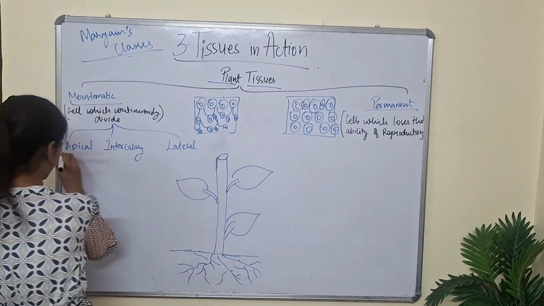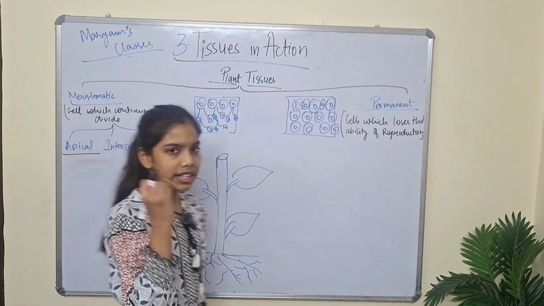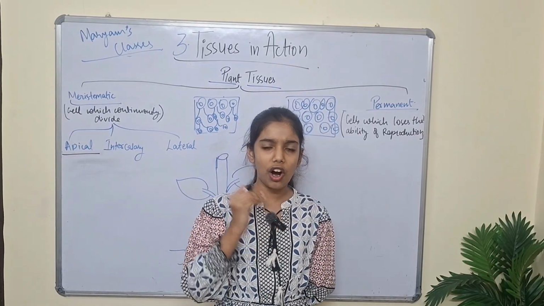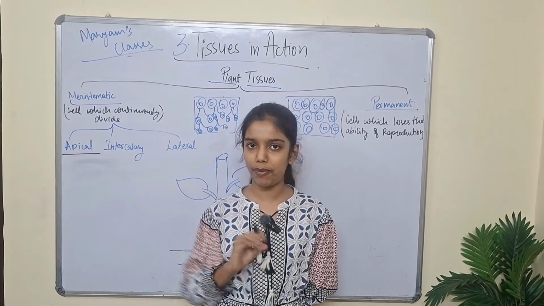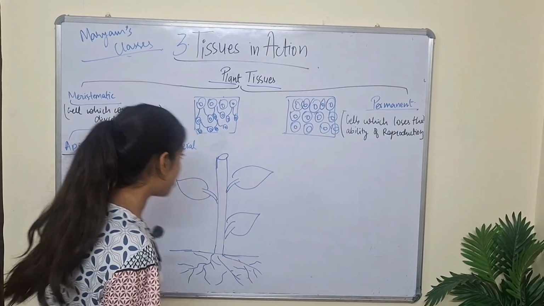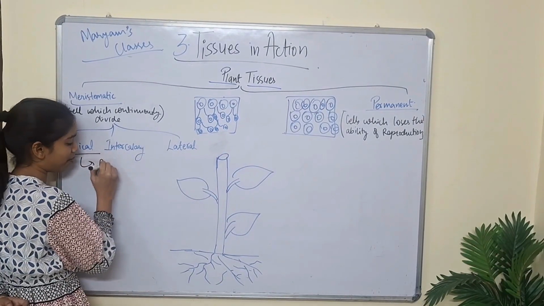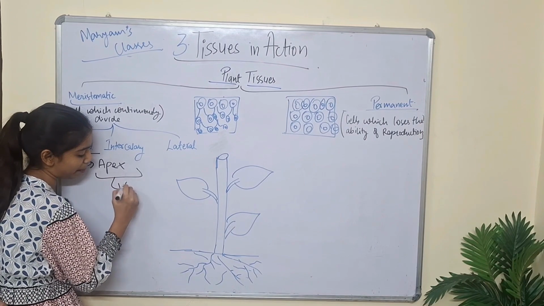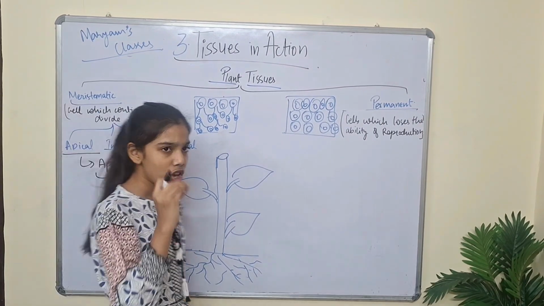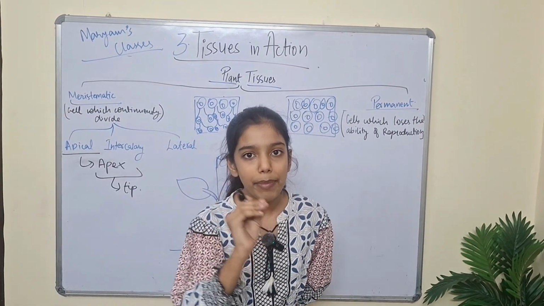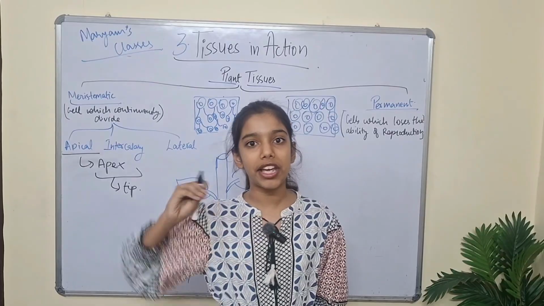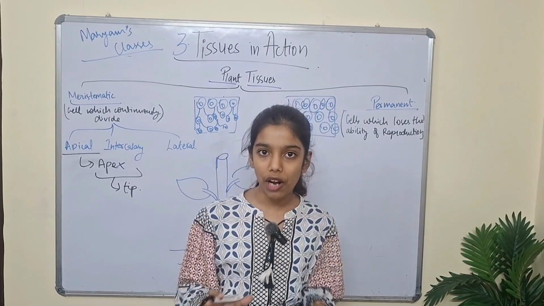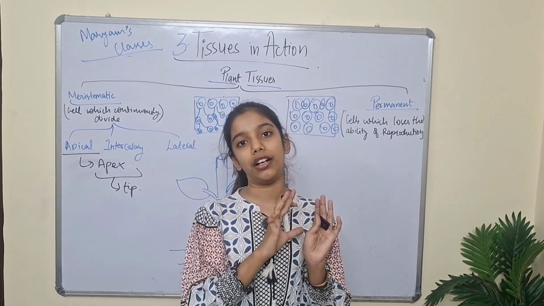First is apical tissues. These apical tissues are available on each and every type of plant, because the word apical comes from the word apex, and apex means the tip. So the apical tissues, a type of meristematic tissue, are only available on the tip of the plant.